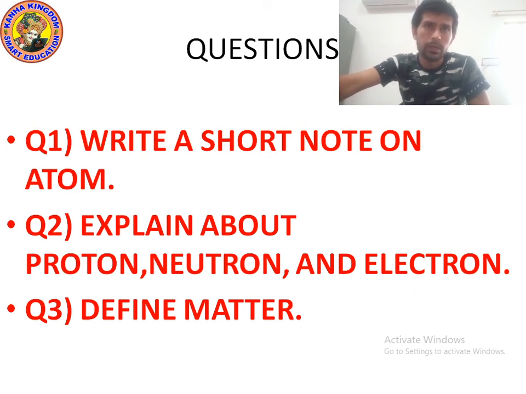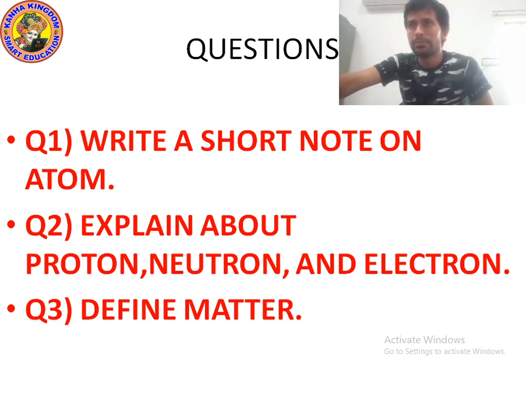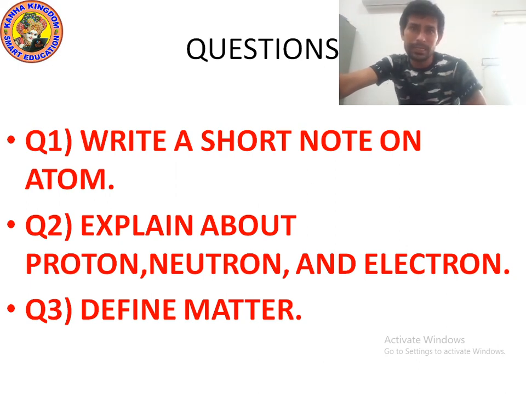If I talk about electron, electron has minus charge, so we denote electron by E minus. And where do we find electron? We find electron outside the nucleus. It is not present inside the nucleus.